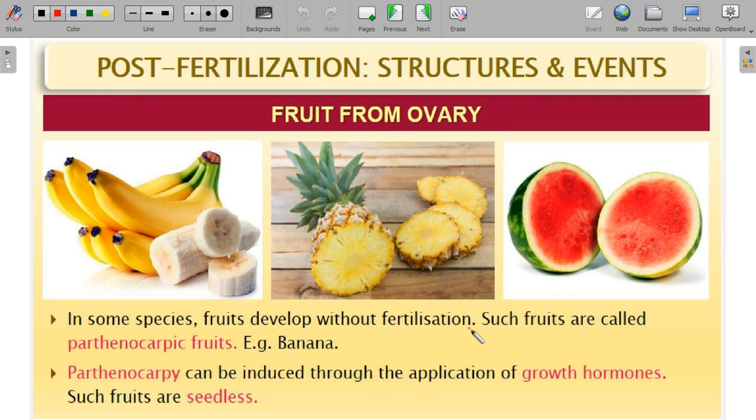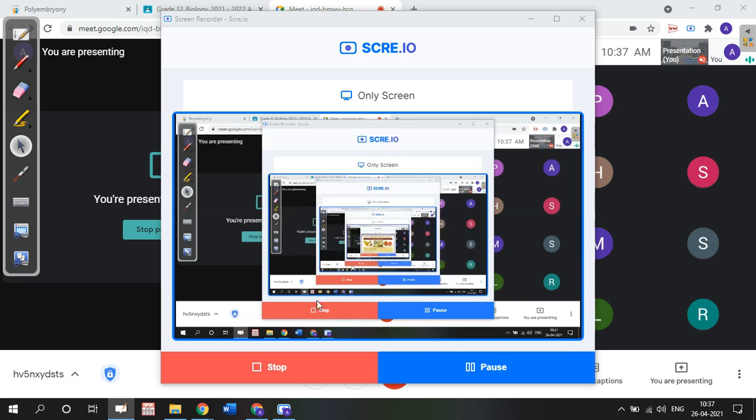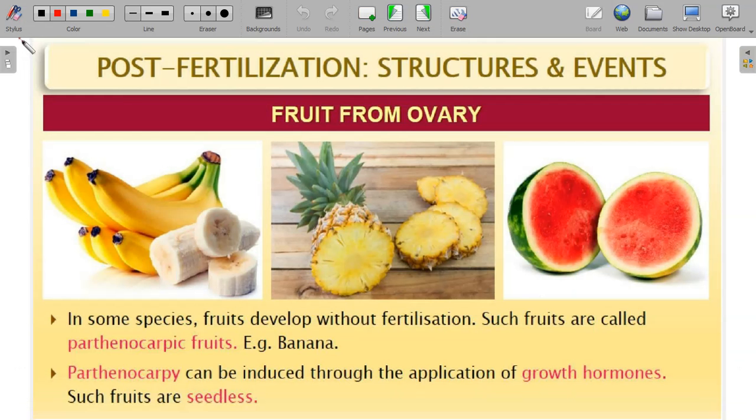So seed is a product of fertilization, but there are some fruits which are formed without fertilization. In some species, fruits are formed without fertilization. Such fruits are called parthenocarpic fruits. For example, banana is a parthenocarpic fruit. And parthenocarpy can be induced using some growth hormones also.